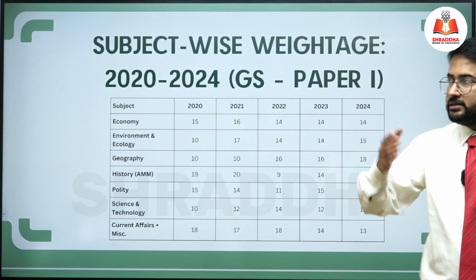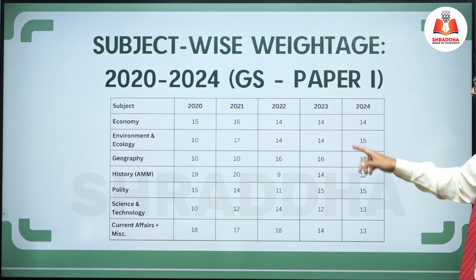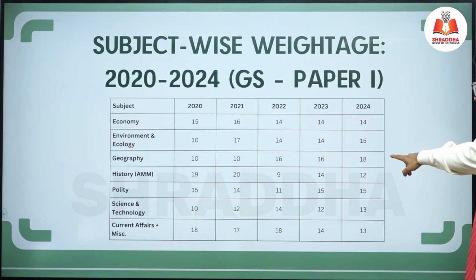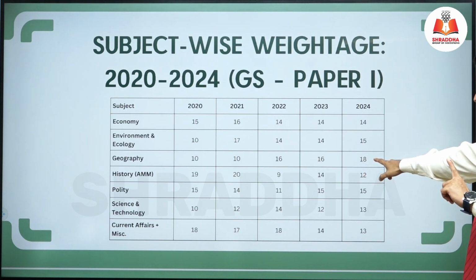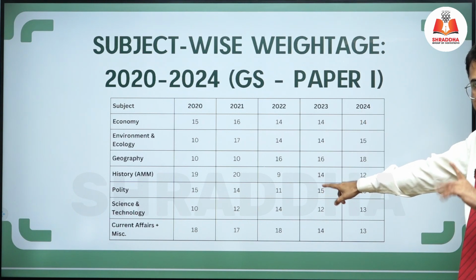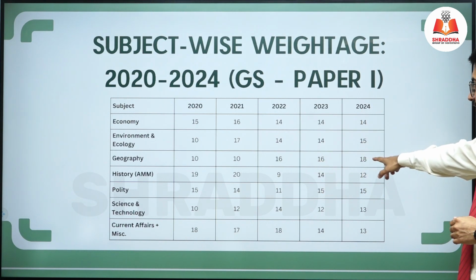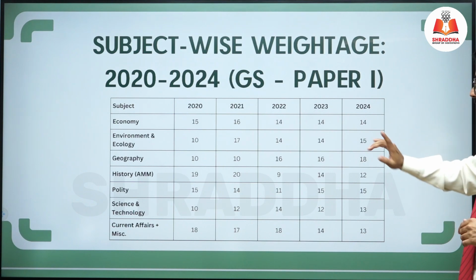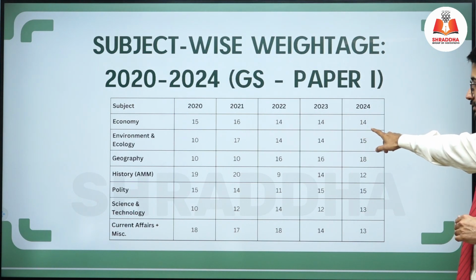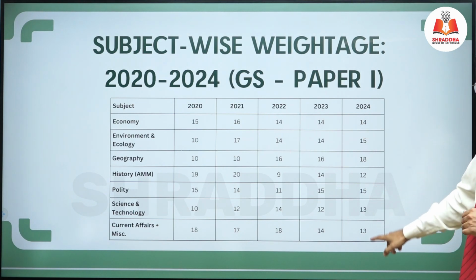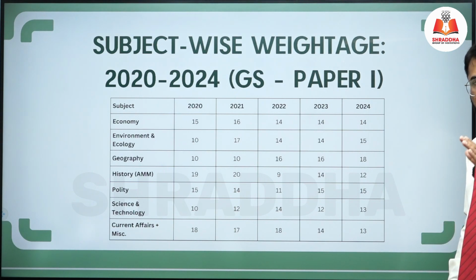So if you look into this pattern of 2024, you will realize one thing, that geography gains most of the importance. Over the years, if you look into the syllabus or any subject, you will see that geography has a good weightage. Along with geography, you have economy. Along with that, polity is also there. So these subjects will also get a good weightage.